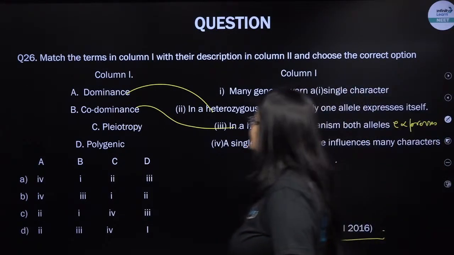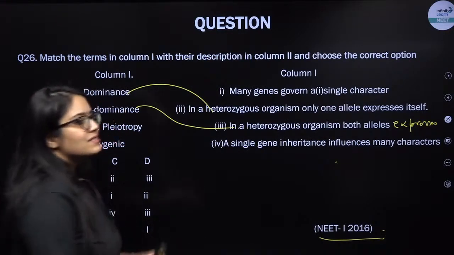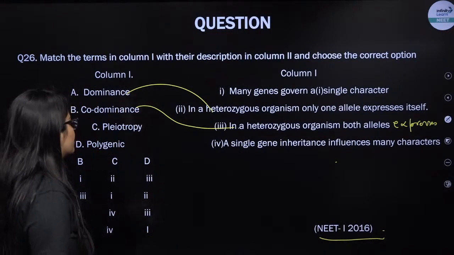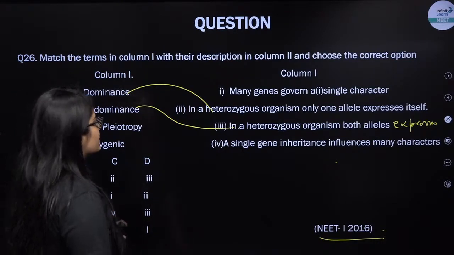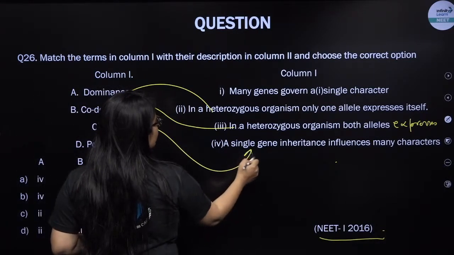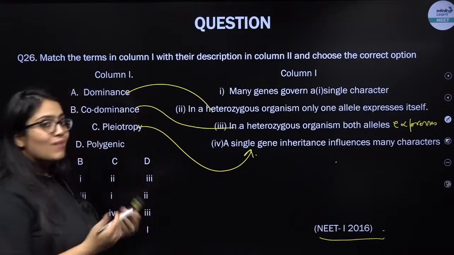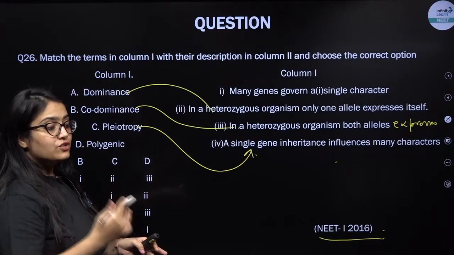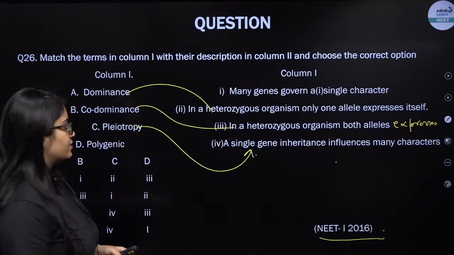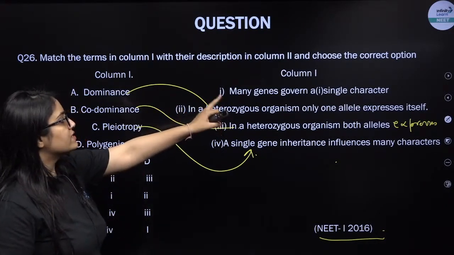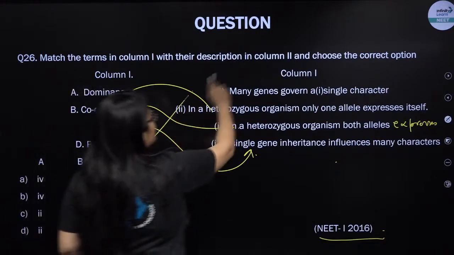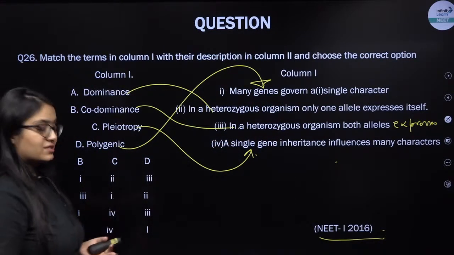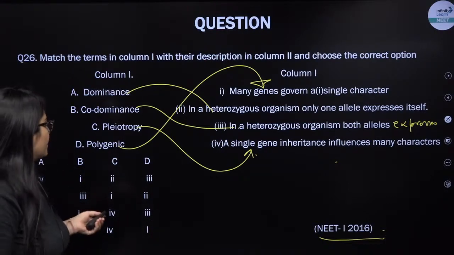Next is pleiotropy. Pleiotropy means a single gene is going to affect multiple phenotypes, multiple characters. So a single gene influencing many characters is pleiotropy. Polygenic inheritance: multiple genes will control a single character, right? So many genes influencing a single character is polygenic inheritance, just like human skin color, human height, IQ, right?